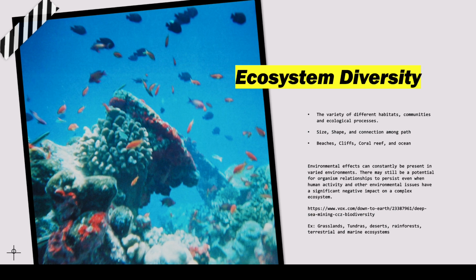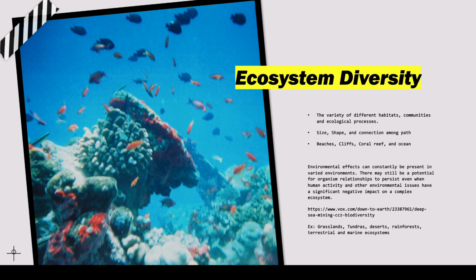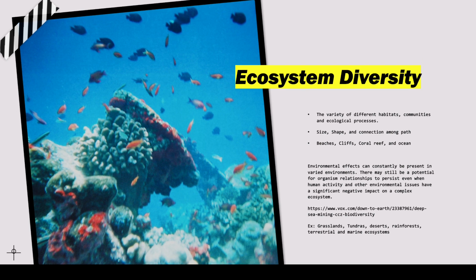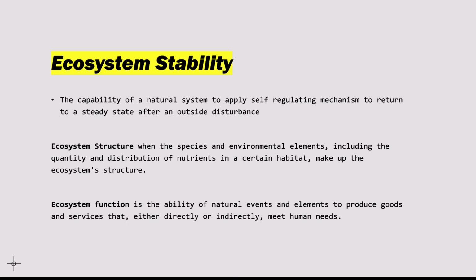Environmental effects can constantly be present in varied environments. There may still be potential for organism relationships to persist even when human activity and other environmental issues have a significant negative impact on a complex ecosystem. For example: grasslands, tundras, deserts, rainforests, terrestrial and marine ecosystems.